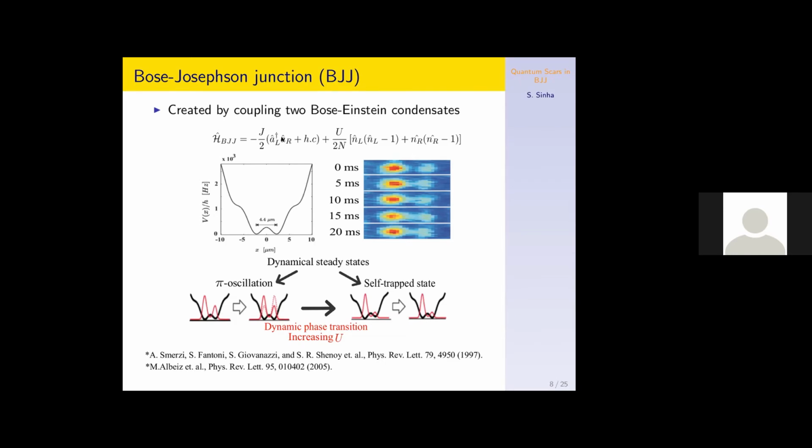So the first term represents the tunneling of particles between these two wells, left and right. And the second term is the on-site interaction. So this is like the Bose-Hubbard dimer, a simple model.